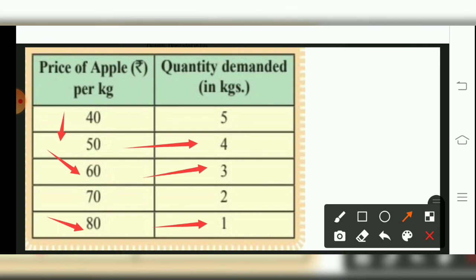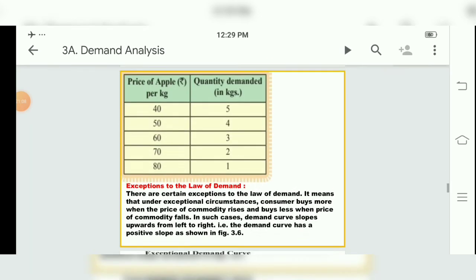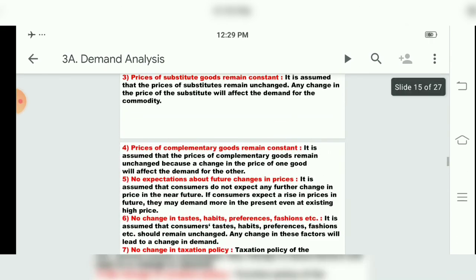Afterwards we will come to the point that every law has its assumptions and exceptions, children. So we will see assumptions and exceptions in our next period.